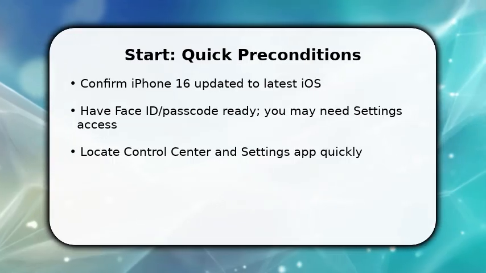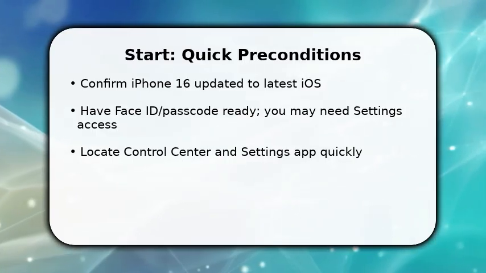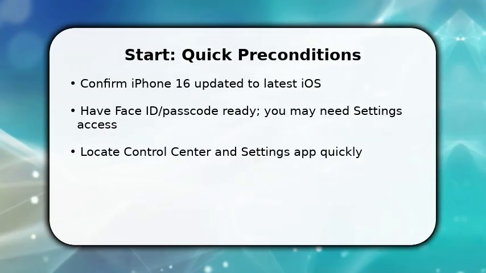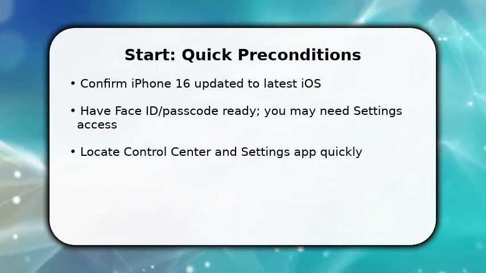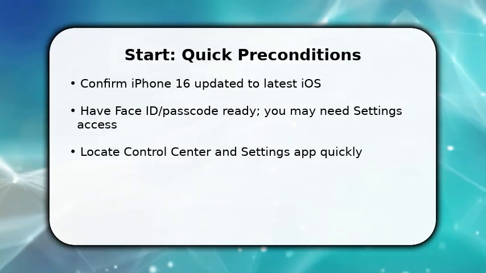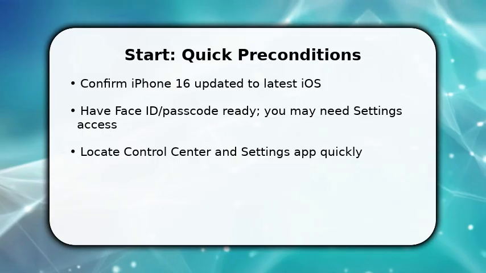You'll begin by confirming two essentials. iPhone 16 has current iOS, and you can open settings. First, swipe to Control Center to check volume and silent mode. Once done, unlock and open settings. Make sure Face ID or passcode is ready because some changes require confirmation.